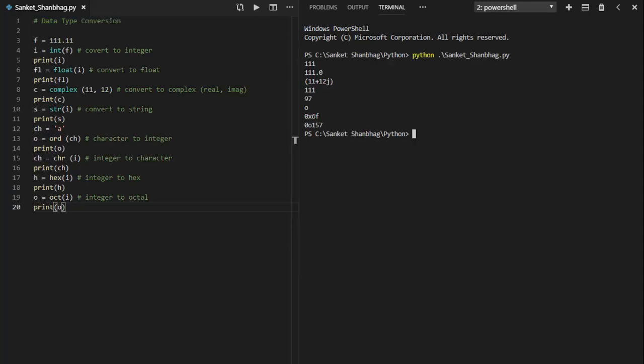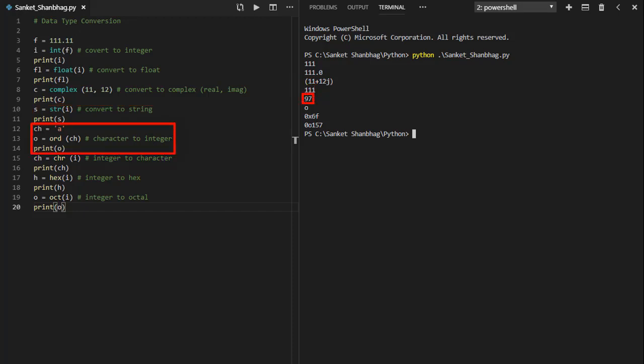In the next program, I am going to cover data type conversion. We can convert to integer, using int function. Convert to float, using float function. Convert to complex, using complex function with parameter as real and optional imaginary part. Convert to string, using str function.